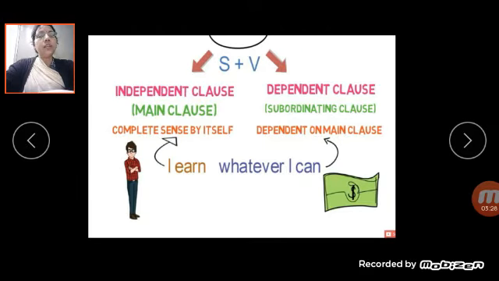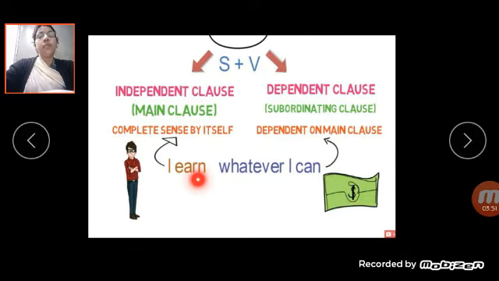What is the subject, children? I is the subject. And it has a subject and a verb and conveys complete sense. And where is the verb? Earn. You know, children, what is verb? Verb is doing words. Doing words means action words. What we are doing, that is the verb. So earning, here I earn.